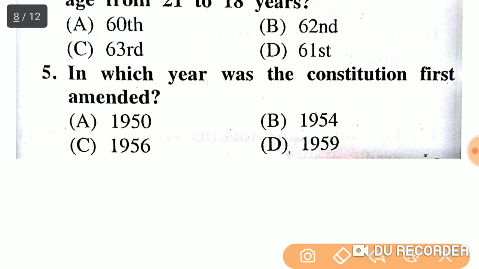In which year was the Constitution first amended? 1950, 1954, 1956, 1959? The right answer is option A, 1950.